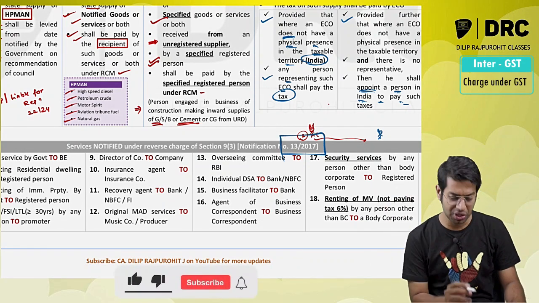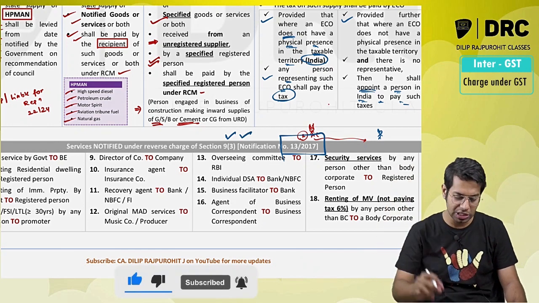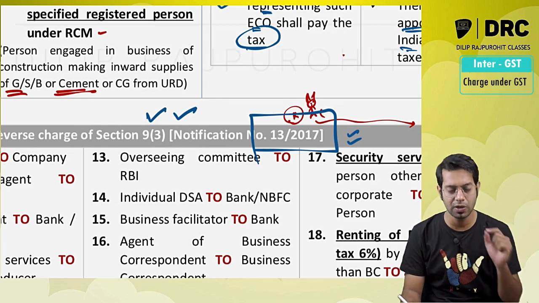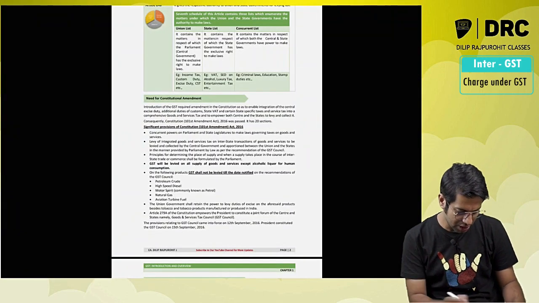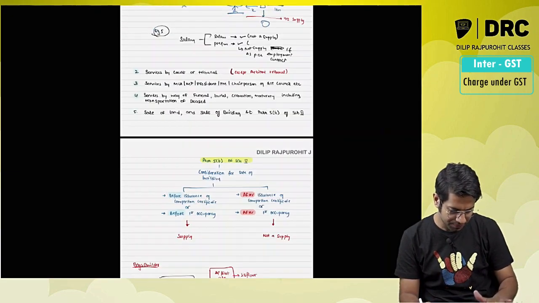Okay, this is all about section 9, but there is reverse charge, section 9 subsection 3. There is a notification which gives the list of services which are taxable under reverse charge. Notification number 13/2017 talks about the services which are taxable under reverse charge.